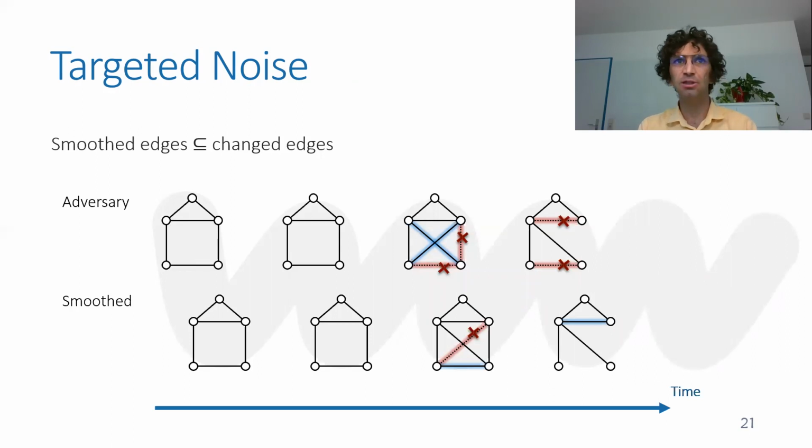But when the adversary does change some of the edges, only these edges can be smoothed by being added or removed, opposite to what the adversary did. So if the adversary tried to remove the bottom edge from this graph, then maybe it's not being removed, because the removing process is being reverted by the smoothing process. And again, it has both the oblivious and adaptive adversary versions.